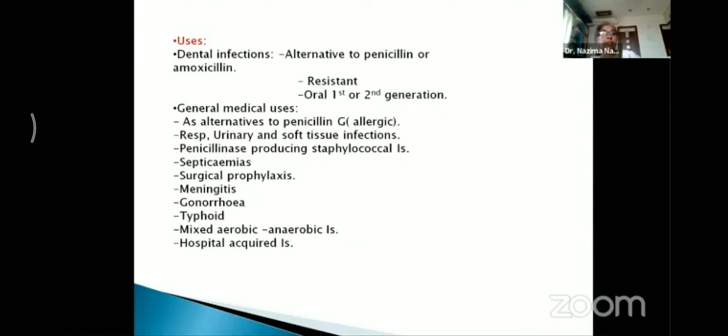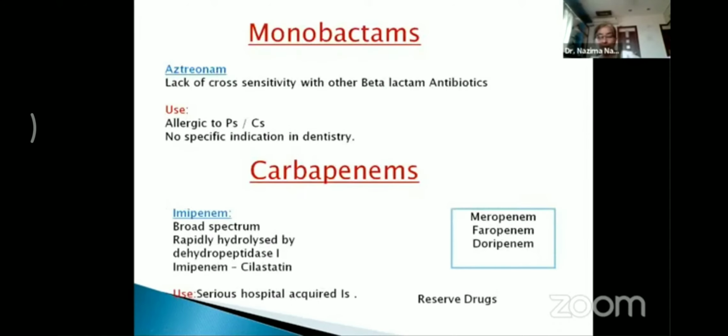Then in serious infections like septicemia, surgical prophylaxis, meningitis, STDs like gonorrhea, typhoid, mixed aerobic anaerobic infections, and also in serious hospital acquired infections. So these are the multiple uses of these drugs. Okay, so that is about the cephalosporins.